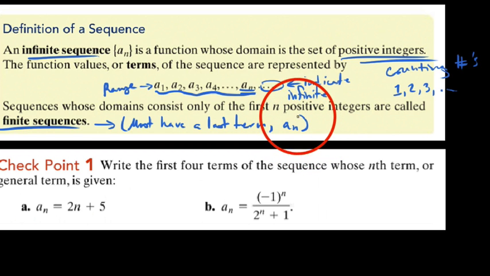It could be b sub n, c sub n. Just know that you can use other letters. In this video, we're going to use a sub n. So what I want to do in this video is essentially this: write the first 4 terms of the sequence whose nth term, or general term, is given by this.